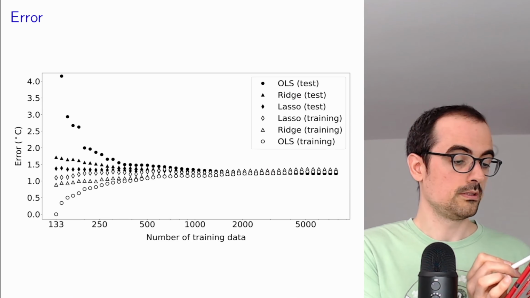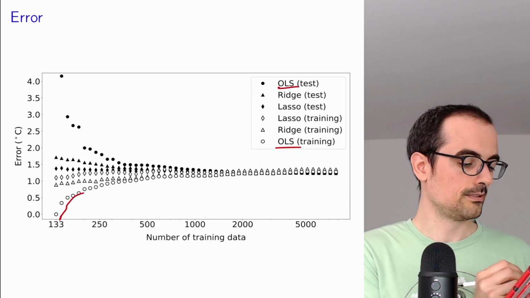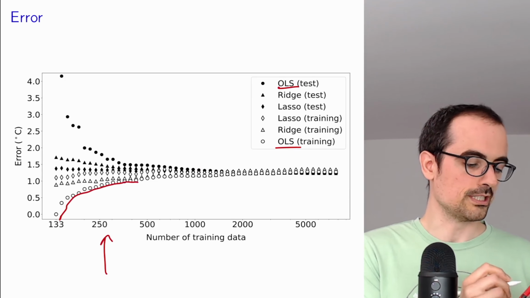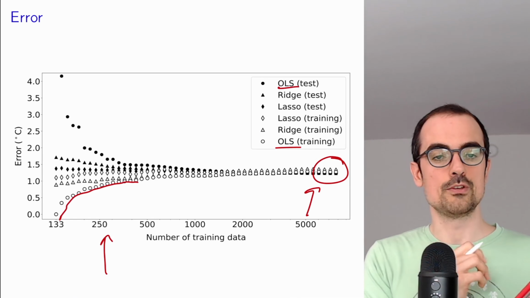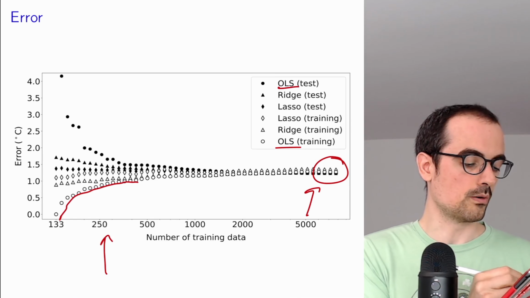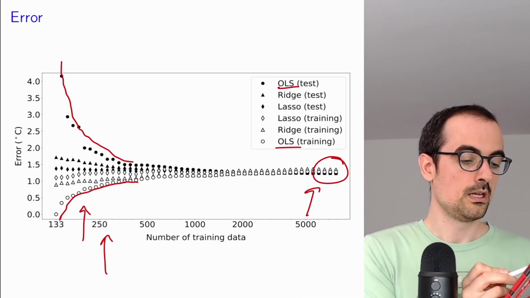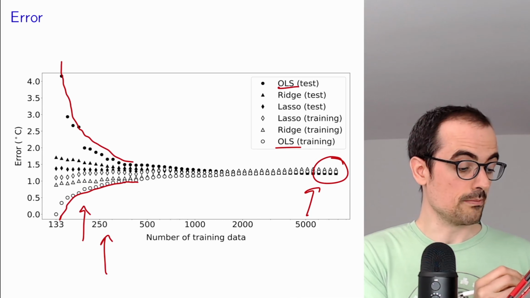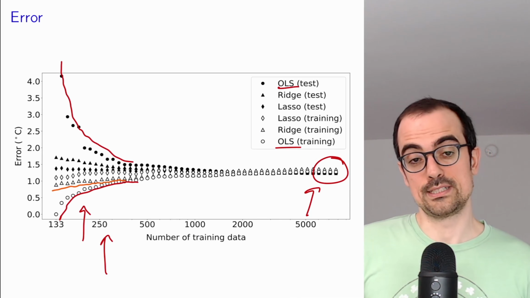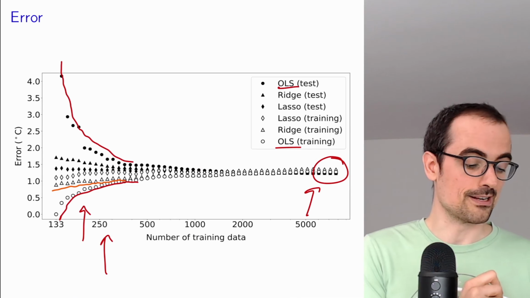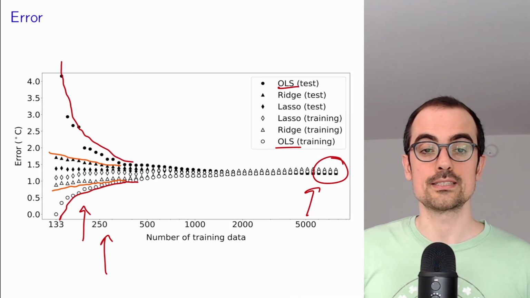So this is what OLS does. OLS gets a great training error. We're interested in this regime. When we have a lot of data, it doesn't matter, you should just use ordinary least squares. But if you don't have enough data, ordinary least squares overfits: very small training error, very large test error. When we apply ridge regression, we start not overfitting, so the training error is not as good, and this dramatically improves the test error.